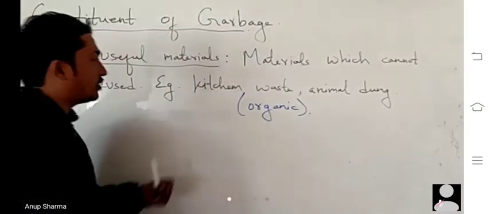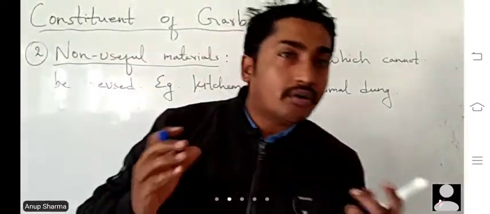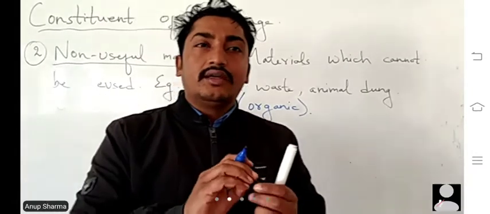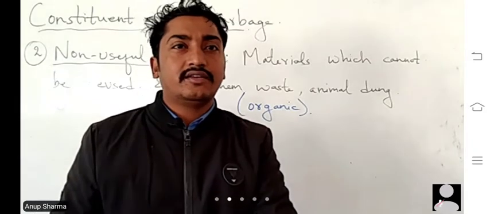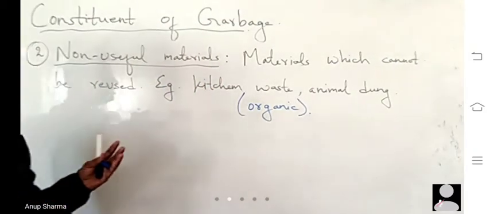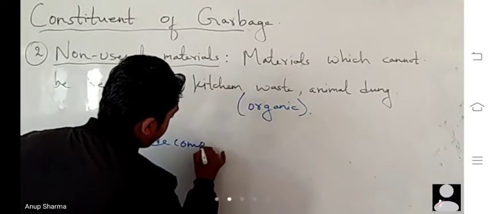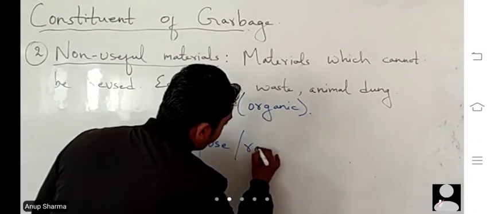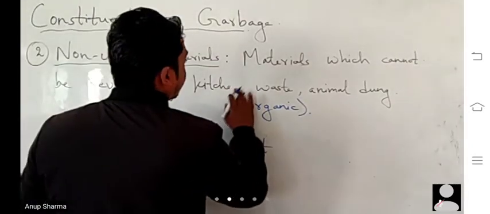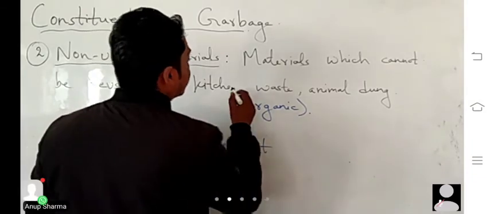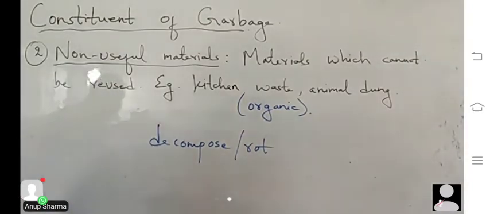They can't be used. That means the kitchen waste, the vegetables, for example the potato or the onions, their skin, that means their peels, when used they can't be used again. But they are useful when they decompose or rot. That means the kitchen waste and the animal dung. Animal dung means gobar, in simple sense you can say gobar.